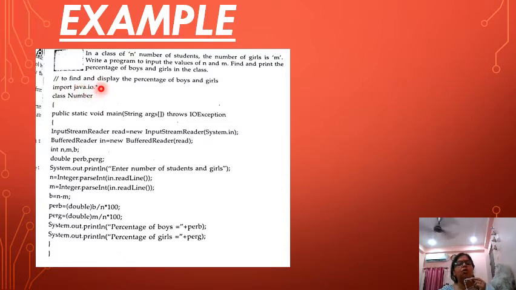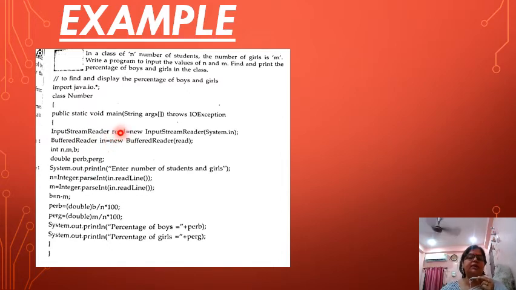java.io.*. This means all the files. Star means all the files, semicolon. Class number, we have named the class as number. Public static void main, String args, throws. See here it is the correct syntax. In the previous slide it was written wrong. Throw is wrong. It is throws space IOException. Throws is for exception handling. Okay. Throws is used to handle errors in your programming. This is a keyword.